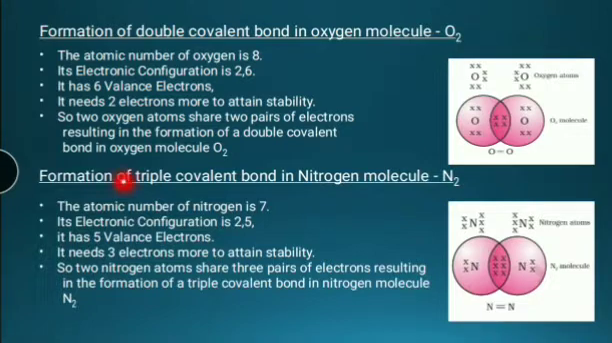Formation of triple covalent bond in nitrogen molecule. The atomic number of nitrogen is 7. Its electronic configuration is 2, 5. It has 5 valence electrons in the outermost shell. It needs 3 more electrons to attain stability. So, two nitrogen atoms share 3 pairs of electrons, resulting in the formation of a triple covalent bond in the nitrogen molecule.